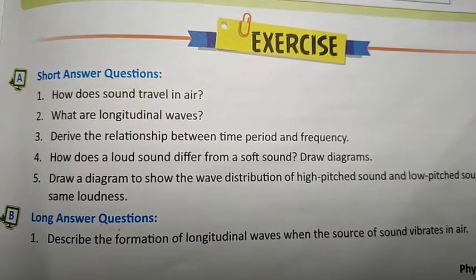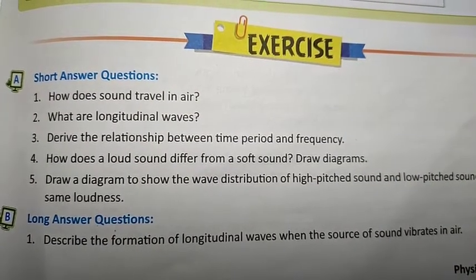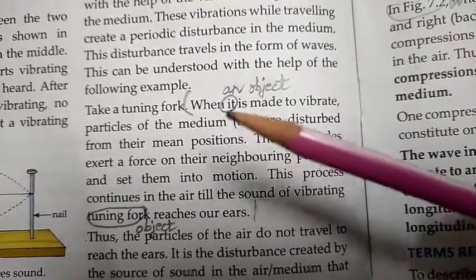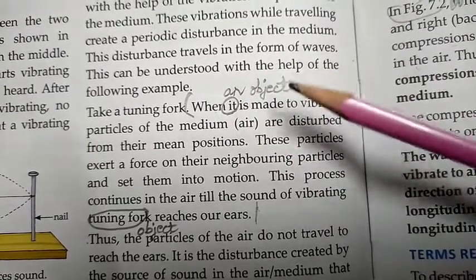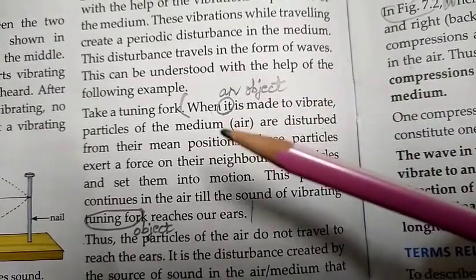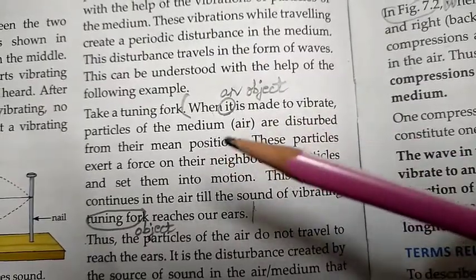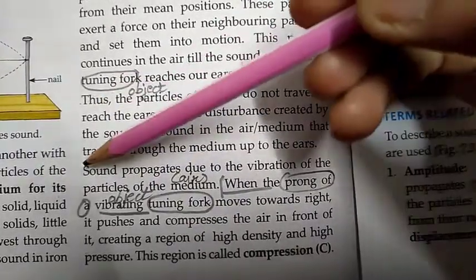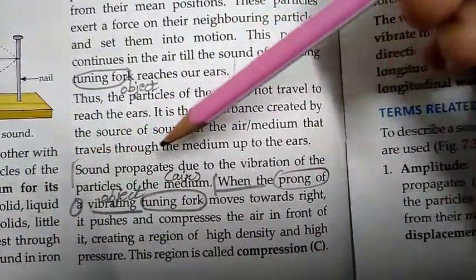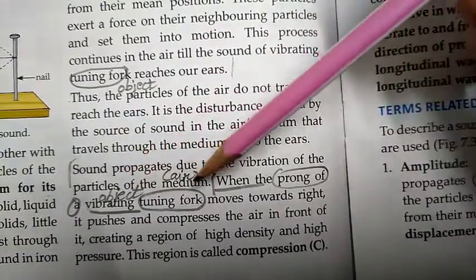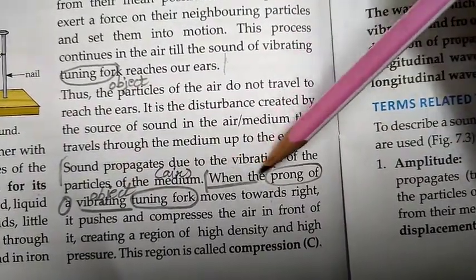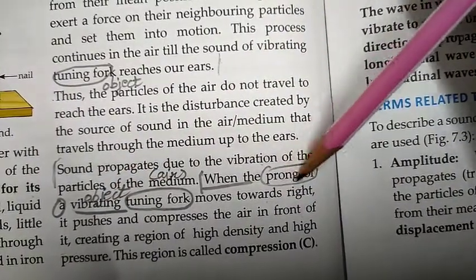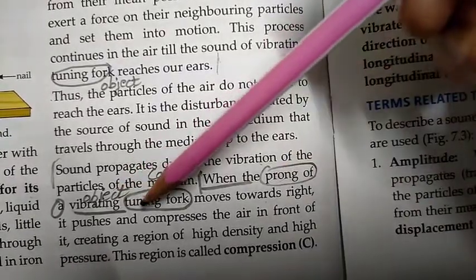Now long question answers. Question number 1, describe the formation of longitudinal waves when the source of sound vibrates in air. Again the answer will start from here. When an object is made to vibrate, particles of the medium, that is air, are disturbed from their mean positions. Then sound propagates. Then the answer will continue from here. Sound propagates due to vibration of the particles of the medium, that is air, when the vibrating object, remove this prong of vibrating tuning fork.